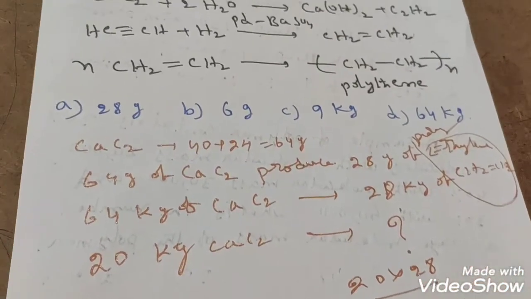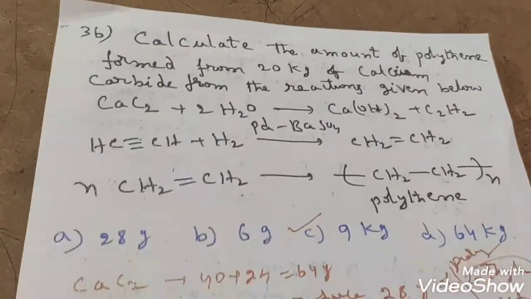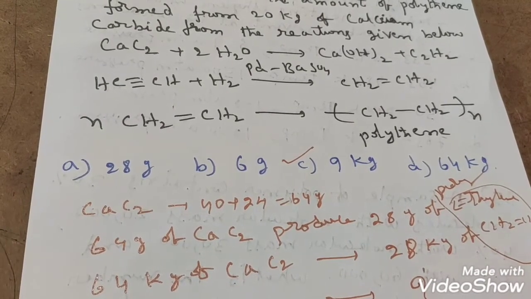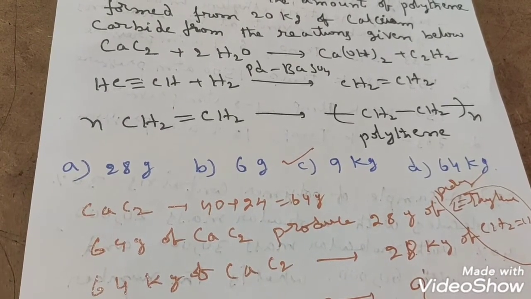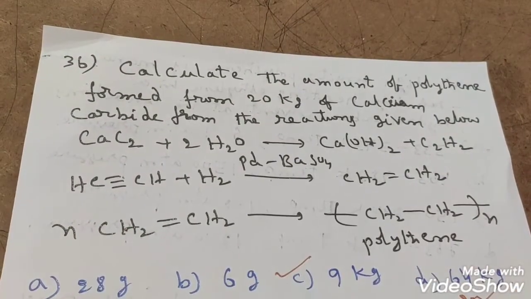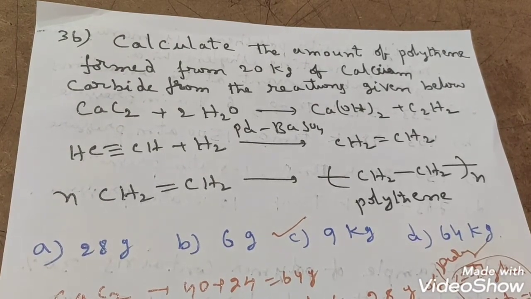This is the explanation for this. I hope everybody understood. C option is correct in this question. So like this we have to solve the questions, students. Take some more questions from reference books and practice. You will definitely get a good score from polymers. It is an easy topic, and there is a chance of a question even in the JEE examination. NEET examination they will compulsorily ask, and JEE also they are asking.